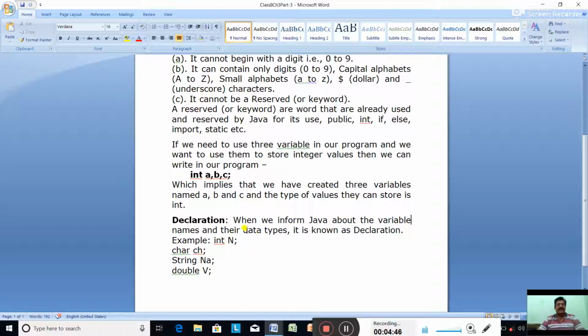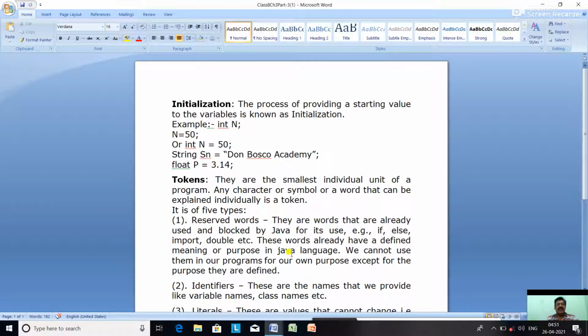So what is declaration? When a variable is written along with the data type, like int, char, String, double, then it is known as declaration. Okay, next is what is initialization?